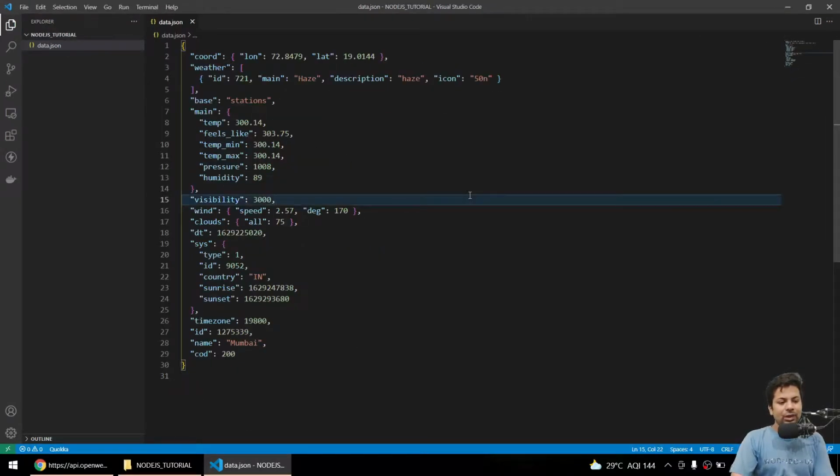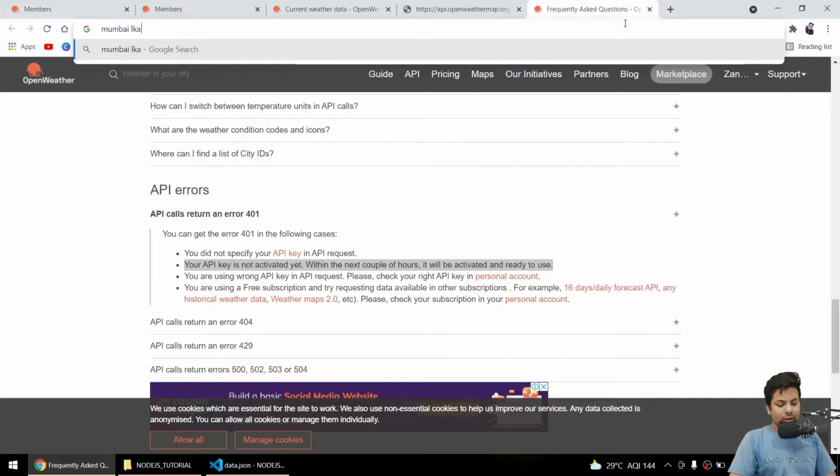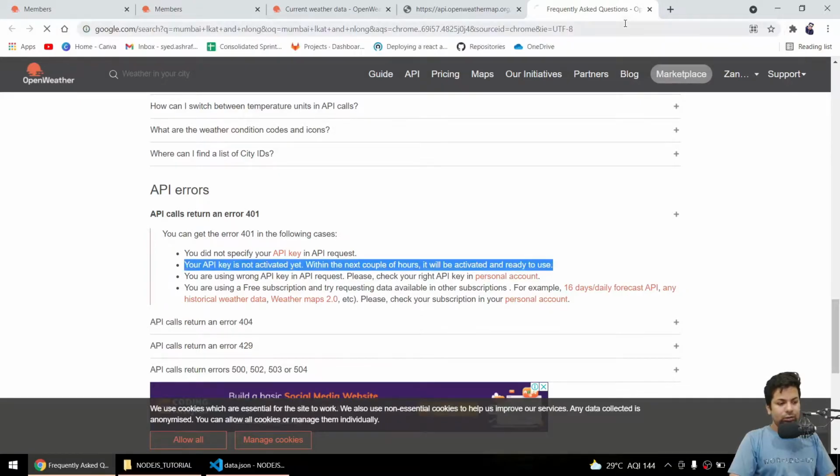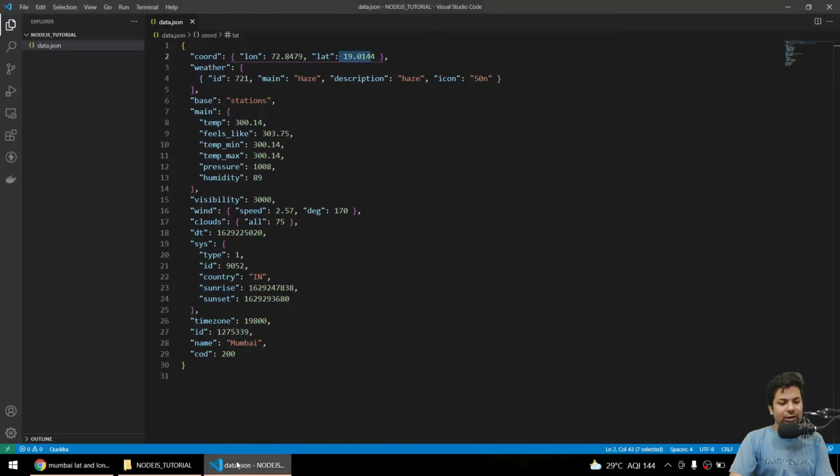So you can see we got a bunch of stuff. We got longitude, latitude. So let's check whether Mumbai has the same longitude, latitude. We'll say Mumbai lat and long. Okay guys, it's 19 and 72, and what we are getting, 19 and 72, same. Then we are getting description haze and base station, and then we are getting temperature, that's 300. So it's in the Fahrenheit.